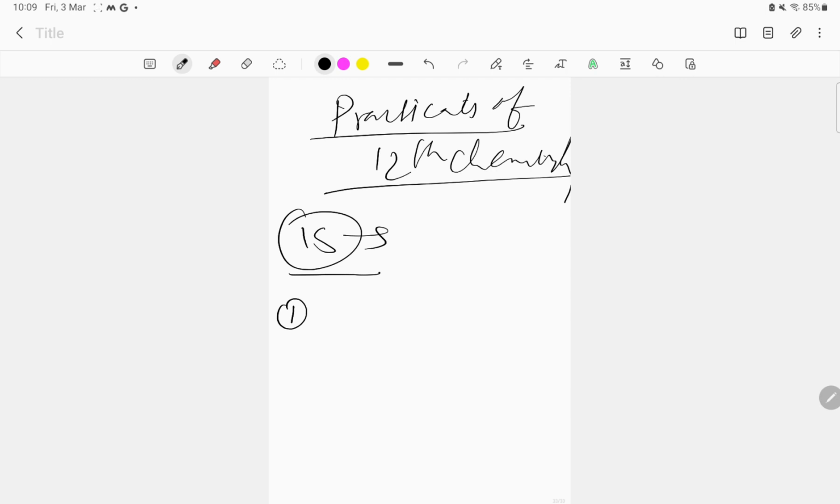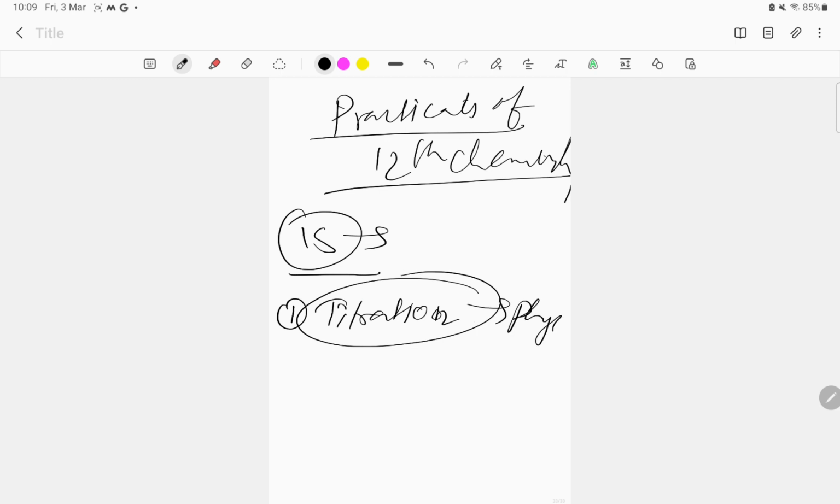So the first question of your practical is from physical chemistry. There they will ask you to find the strength of an unknown solution with the help of a known solution via a redox reaction. This is known as titration. Titration belongs to physical chemistry. It carries a total of 8 marks.